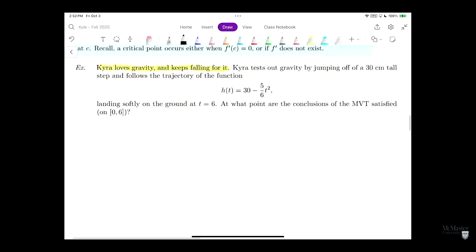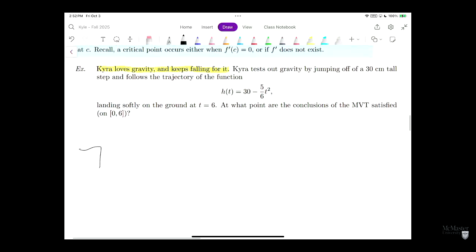Okay, so let's draw this situation here. So here we have our steps. Here this is 30 centimeters.